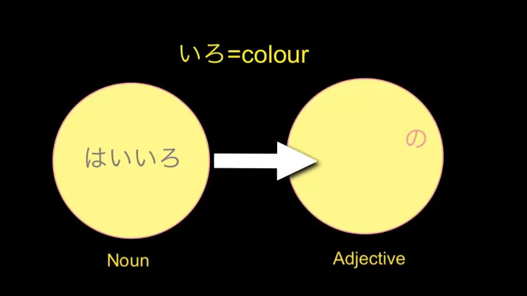Now, here's one which is made by adding iro, meaning colour, to hai, meaning ash. Hai iro, in other words, grey. So if you want to say a grey pen, then you've got to link it with the linking particle no, and you end up with hai iro no pen.